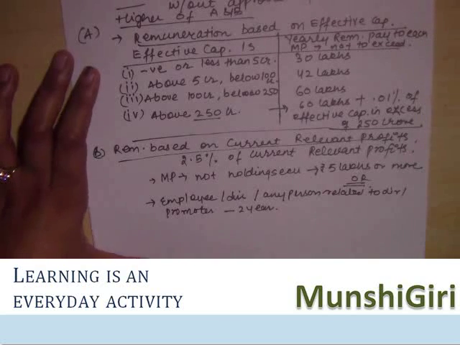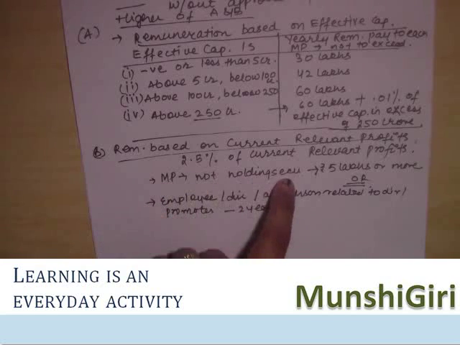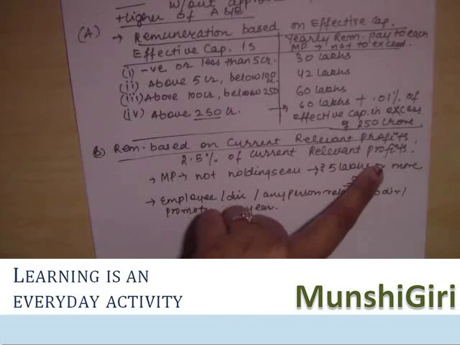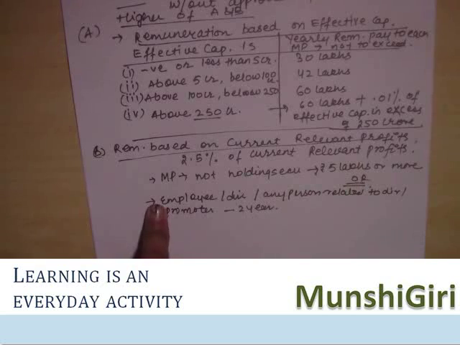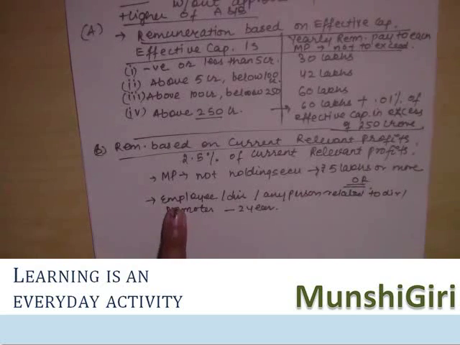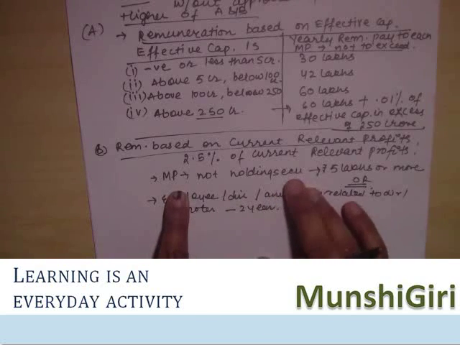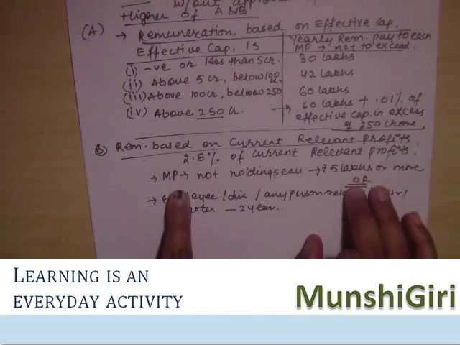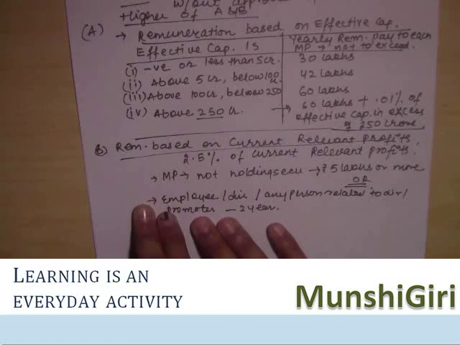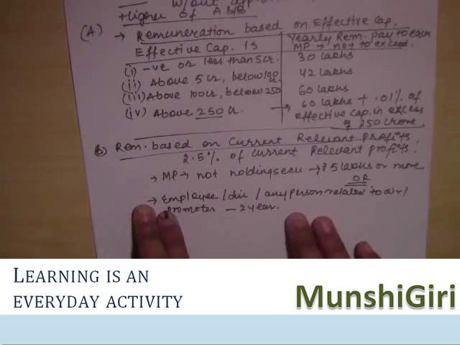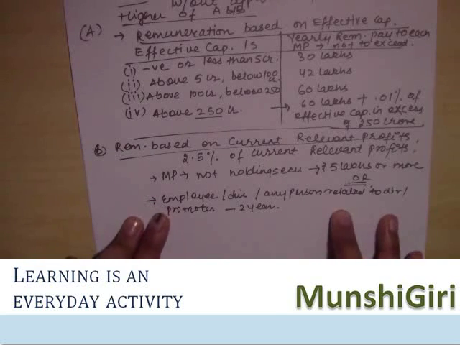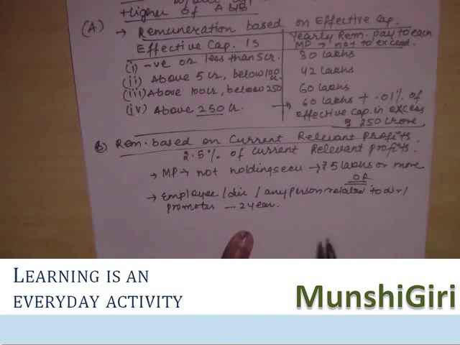That is, 2.5% of current relevant profits can be paid to a person who is not holding securities of the company of 5 lakh or more, or who is not an employee or director of the company or related to any director or promoter of the company during the past 2 years prior to his employment as a managerial person.